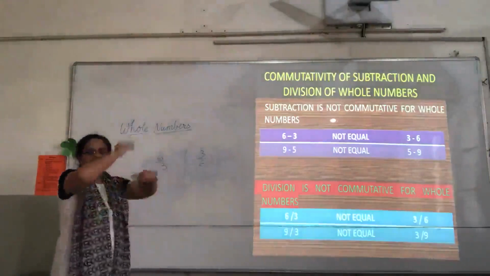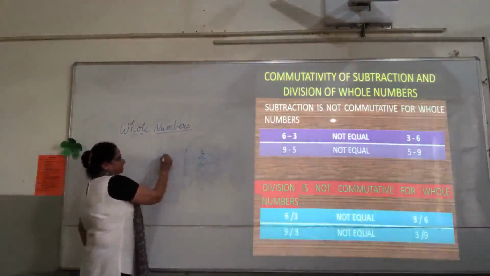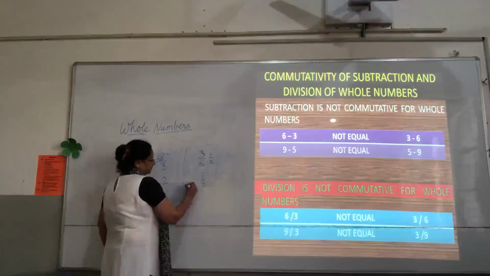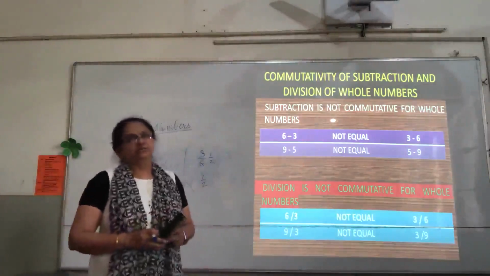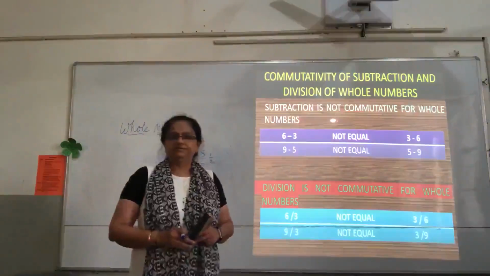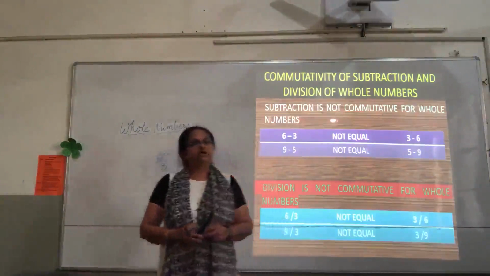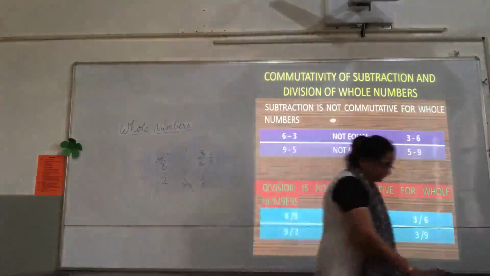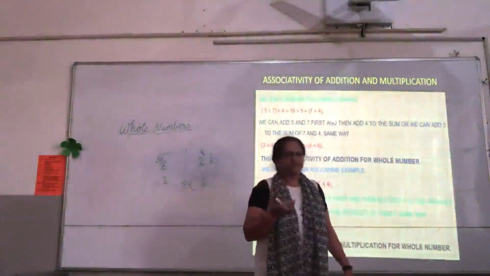Numbers are the same. We have just changed the order of the numbers. 6 divided by 3 would be 2, children. 3 2s are 6. And 3 divided by 6 will be 1 upon 2. So, are they equal? No. So, again, commutative property is not true for the division of whole numbers. So, what we have seen is that commutative property is true only for the addition and multiplication of whole numbers, and it is not true for the subtraction and division of whole numbers. It will be more clear to you, children, when we will be doing the questions of the exercise, right?